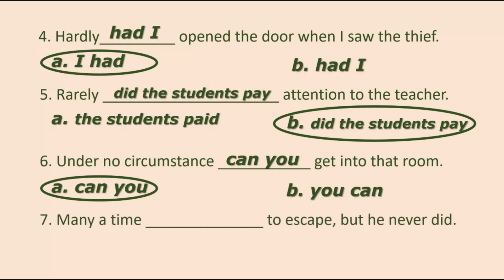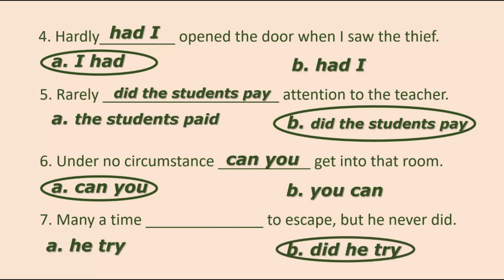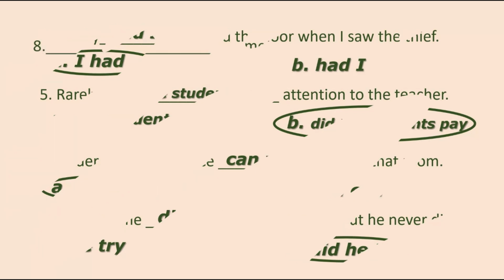Number 7. Many a time blank to escape, but he never did. A. He tried. B. Did he try? Answer? It's letter B. Many a time did he try to escape, but he never did.